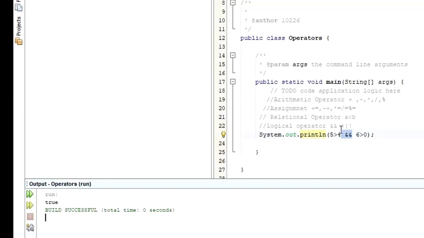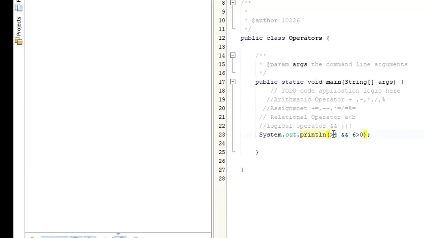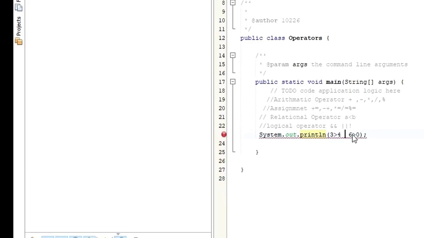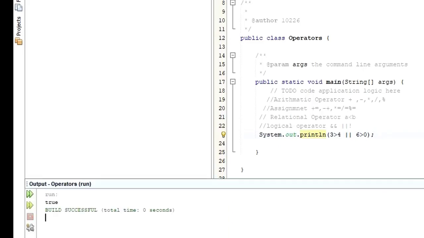In case one condition goes false, let's say instead of 5, I'm going to change this one to true. This condition is false, right? This condition is true. So if one condition is false and the other condition is true, just because this is a logical AND, this would return false, as you can see here. But if it is a logical OR, it's going to return true if either one of these conditions is true. So when I say this one, though this condition is false, this condition is true, it is still going to return true, because the logical OR will return true if either one of those conditions is true, right?